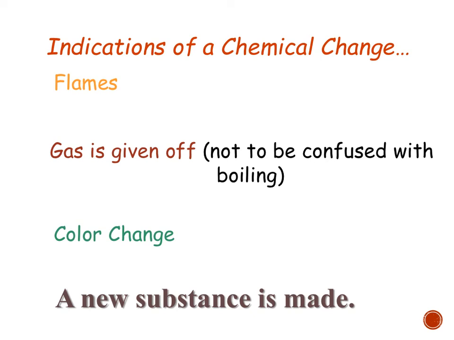Just be careful that it's not simply boiling, because phase changes, as we talked about, are physical changes. And also, if something has a completely different physical property, like if the color completely changes, well, then that's probably something different. So you're going to look for things like this in labs so that you know that there has been a chemical change.